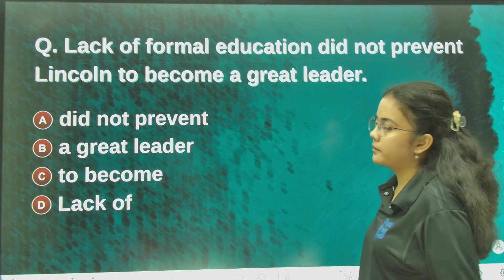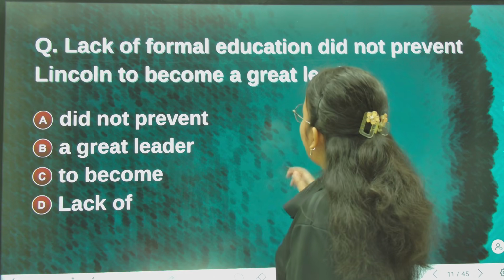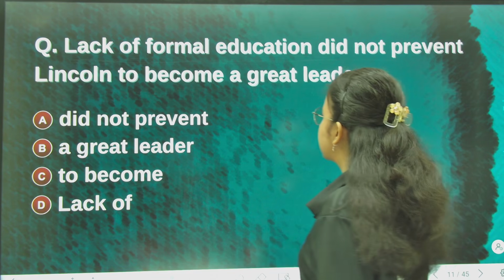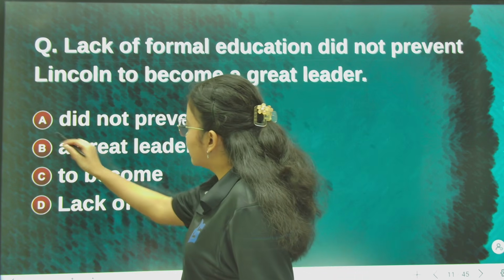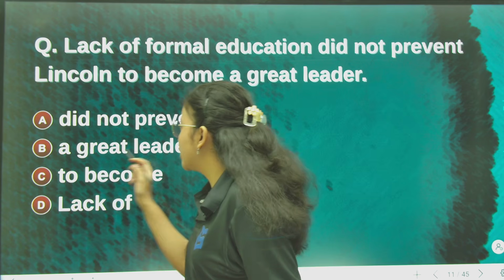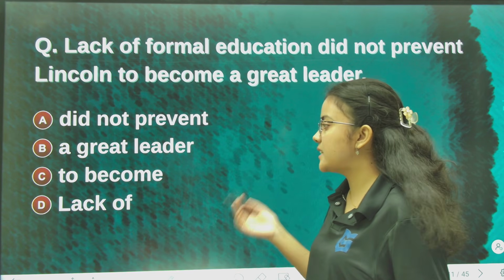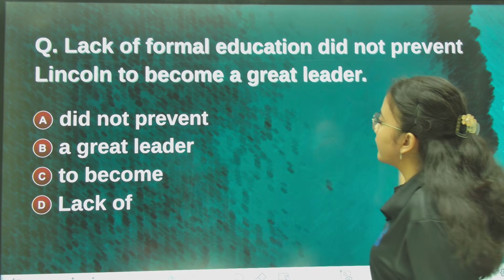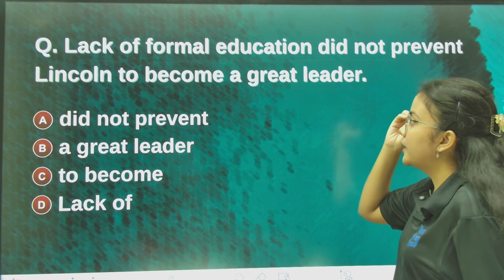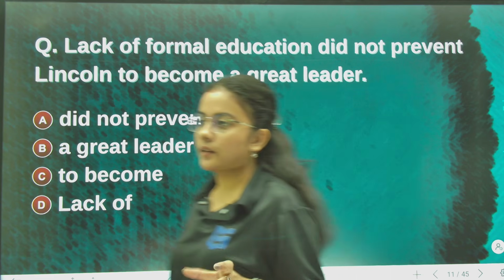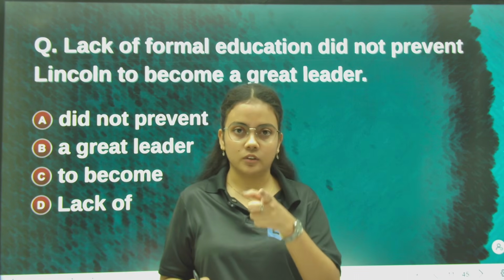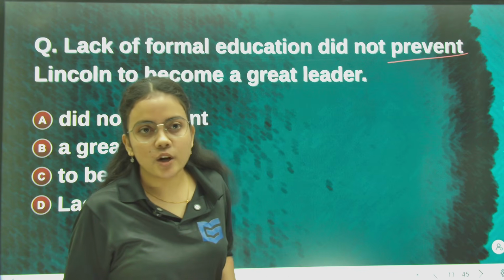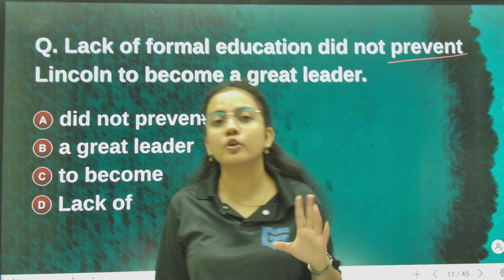Okay, next question. Lack of formal education did not prevent Lincoln to become a great leader. The options are A, did not prevent; B, a great leader; C, to become; and D, lack of. Now remember one thing: in English grammar there is a rule regarding the word prevent. After prevent we never write to.